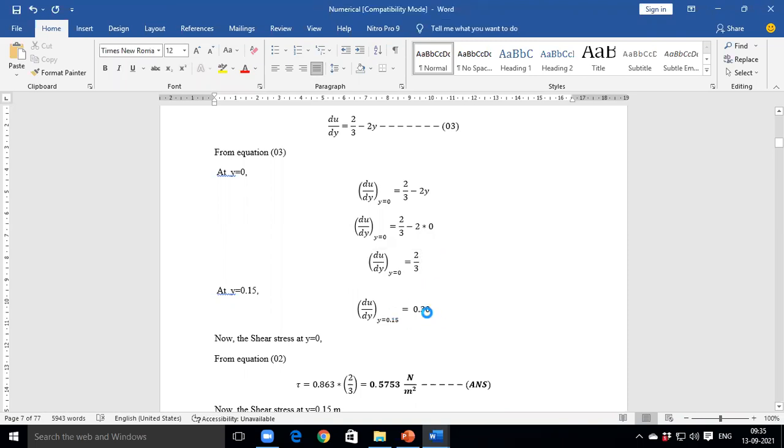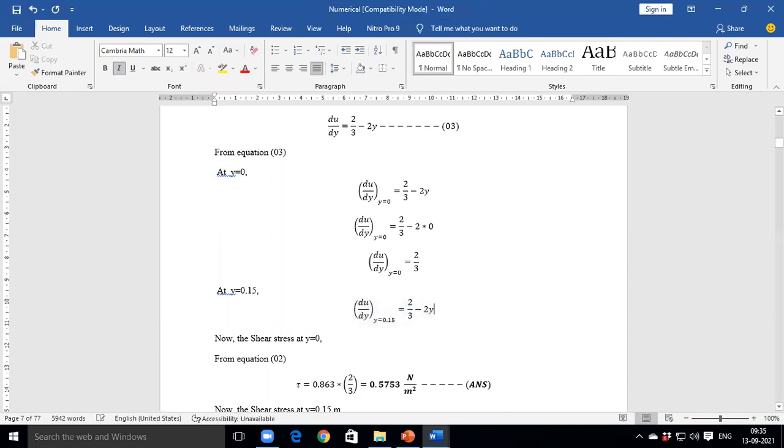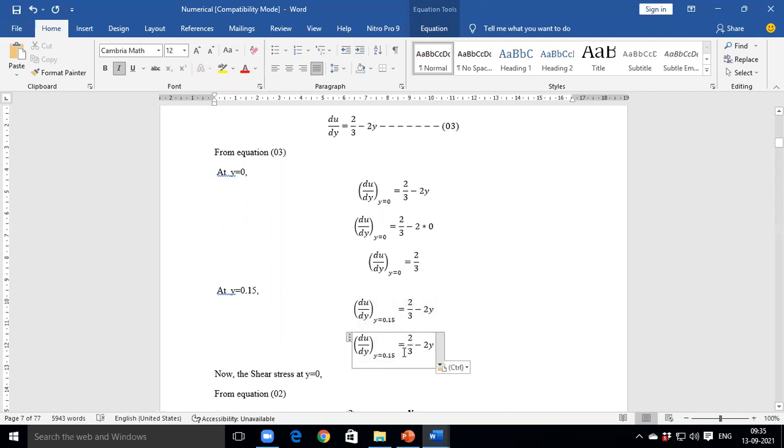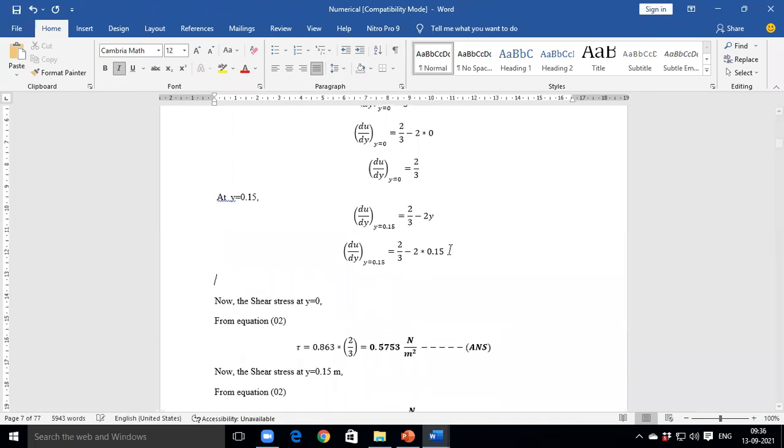Similarly, we need to write y is equal to 0.15 in equation number 3. I will write this equation in a very clear format. You can see here 2 by 3 minus 2, y we need to put y is equal to 0.15, and you can simplify it and tell me what will be the value.